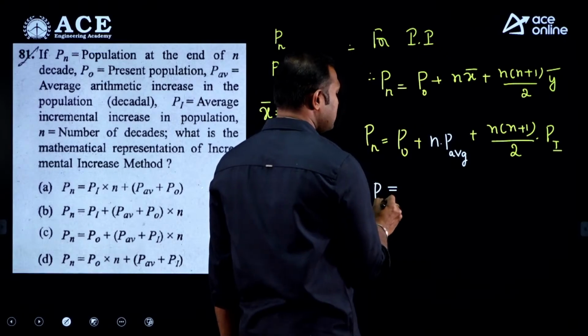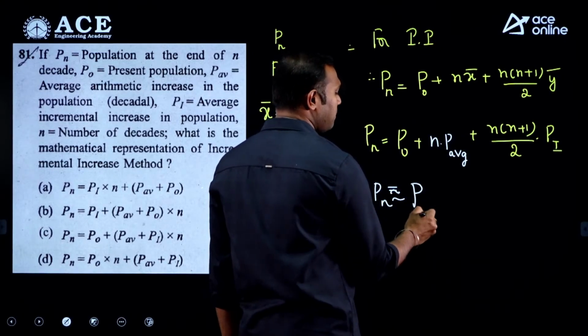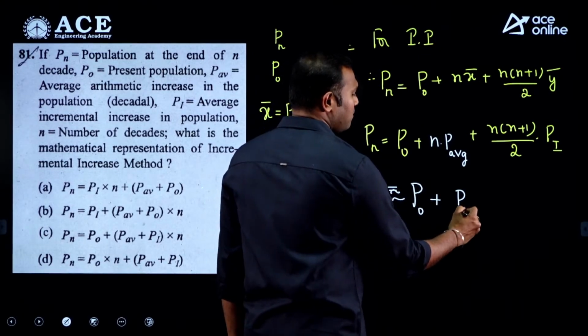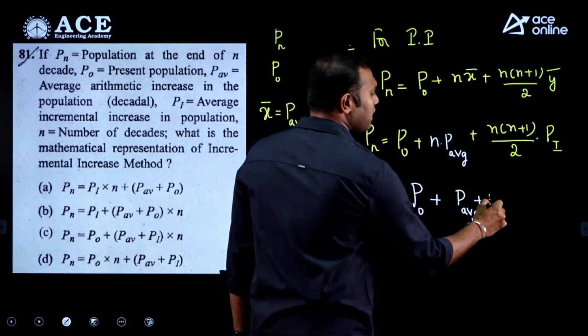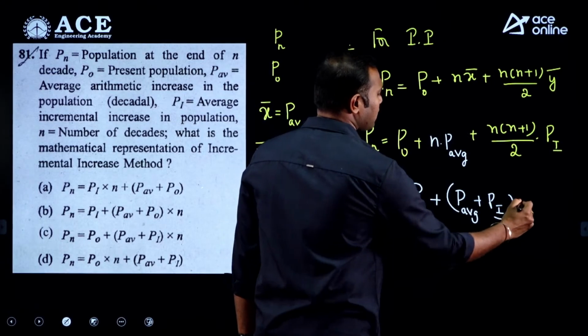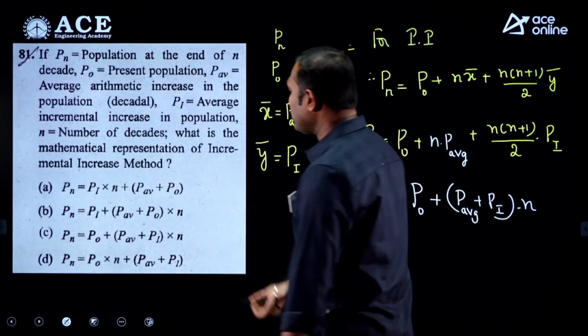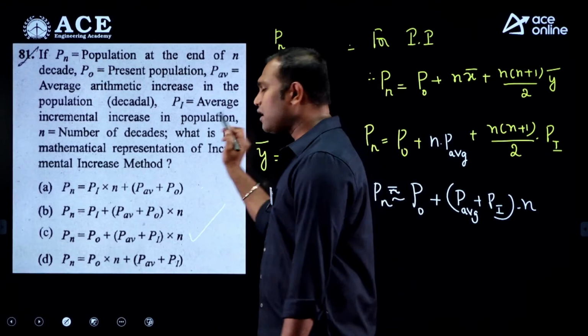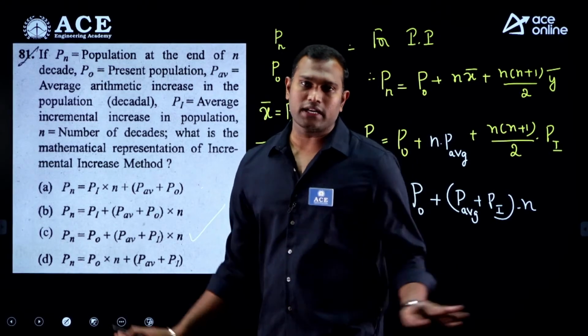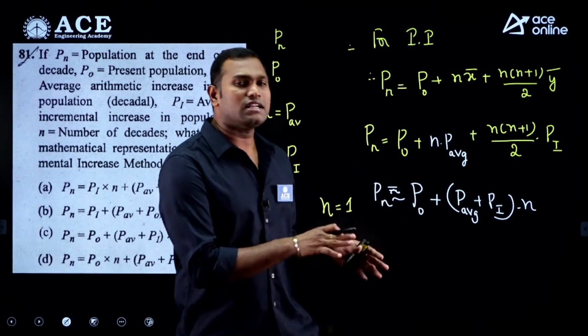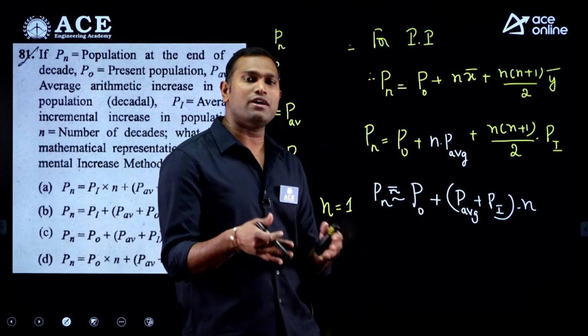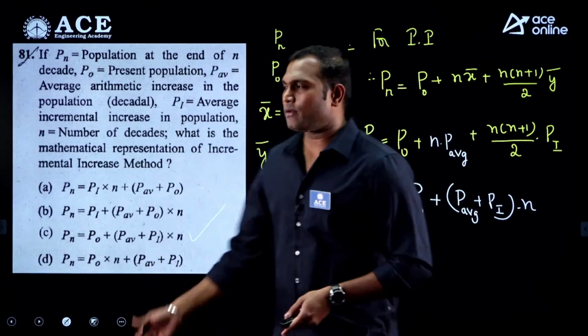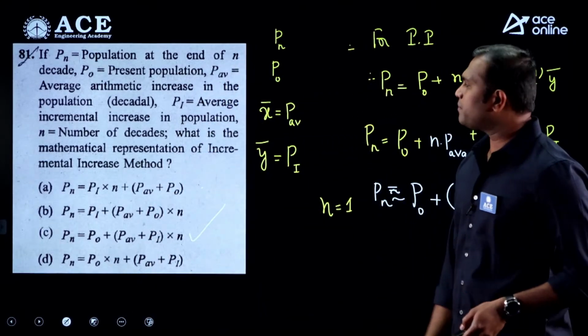So Pn is approximately P0 plus P average plus Pi into n. Approximately you will get the option related to option C. But there is no exact correct answer, so we can adjust it by substituting n as 1 decade. So from the given options, the correct answer is option C.